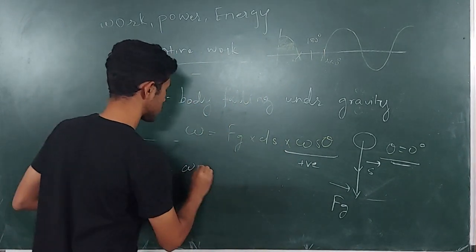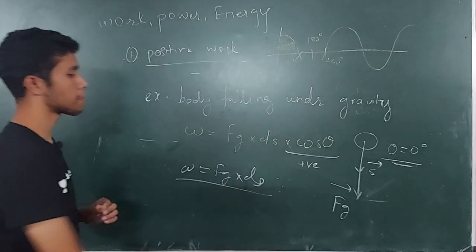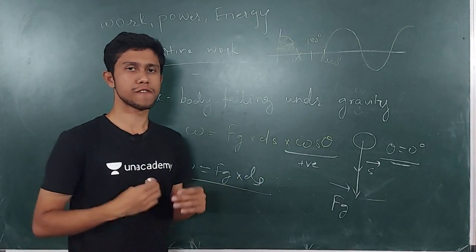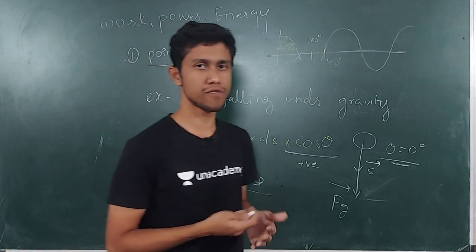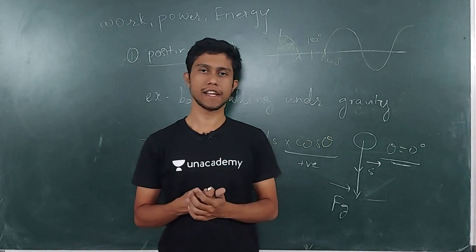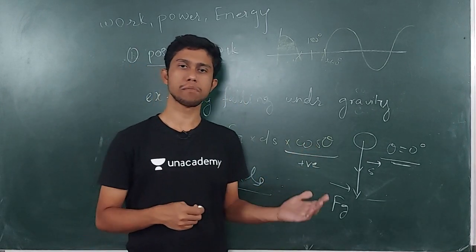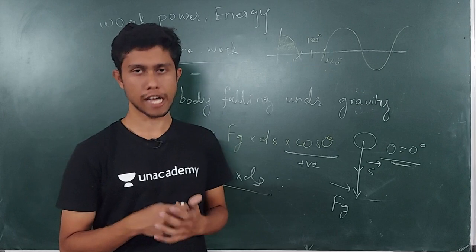So my work is going to be Fg into ds, which is an example of positive work. So now we know what is positive work, and we know that for all angles less than 90 degree, the work is going to be positive work. An example is the body falling under gravity.